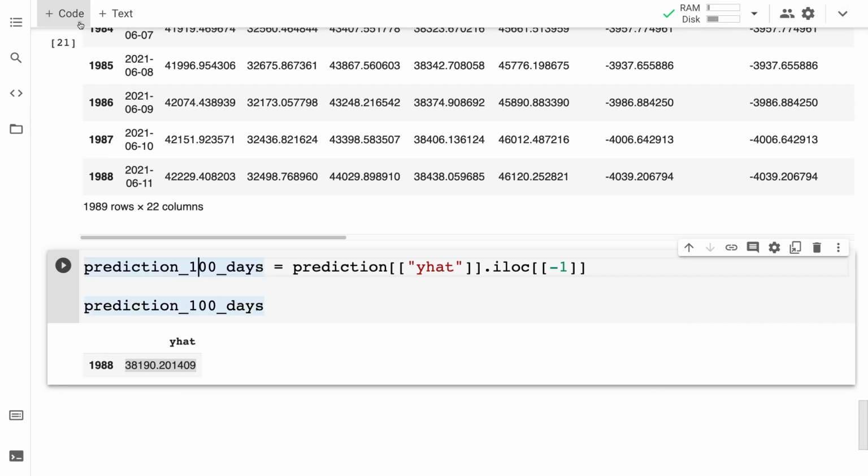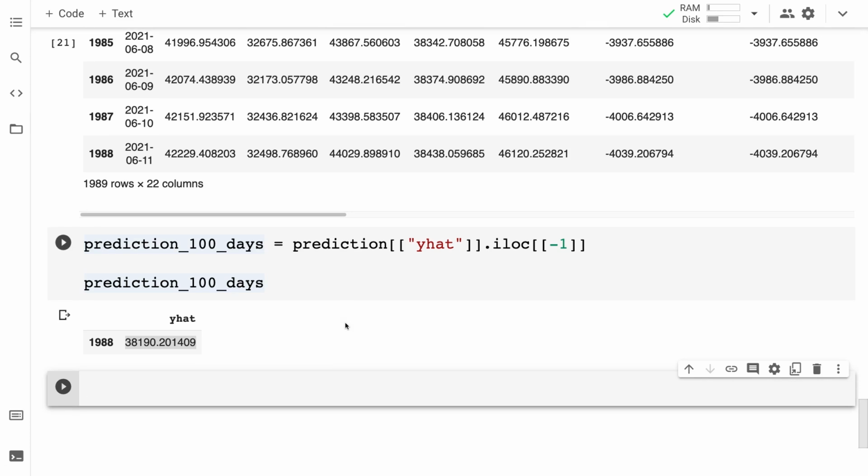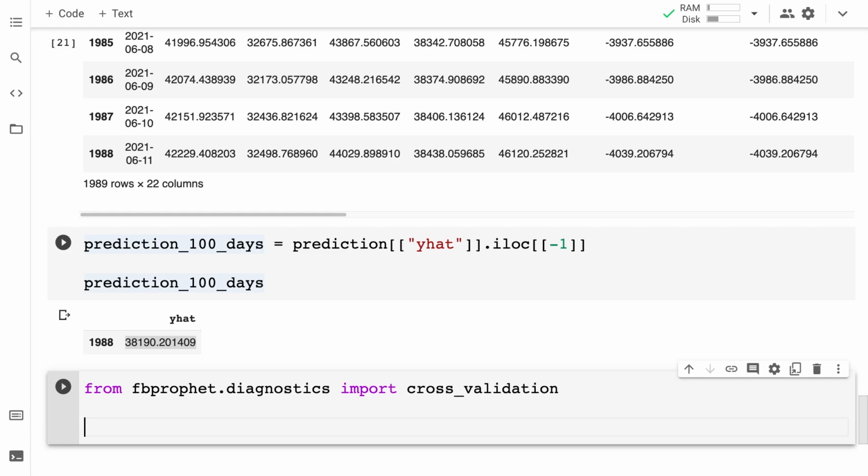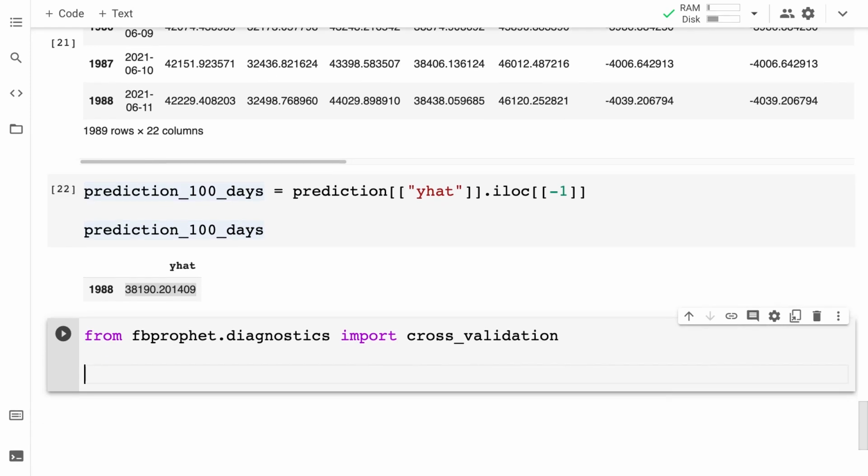So I'm going to create a new code cell here, and I'm going to import from Prophet the cross-validation function. So from Facebook Prophet dot diagnostics, this allows us to get diagnostics about our model. I'm going to import cross_validation. Then I'm going to call the function, and I'm going to pass in here first my model.